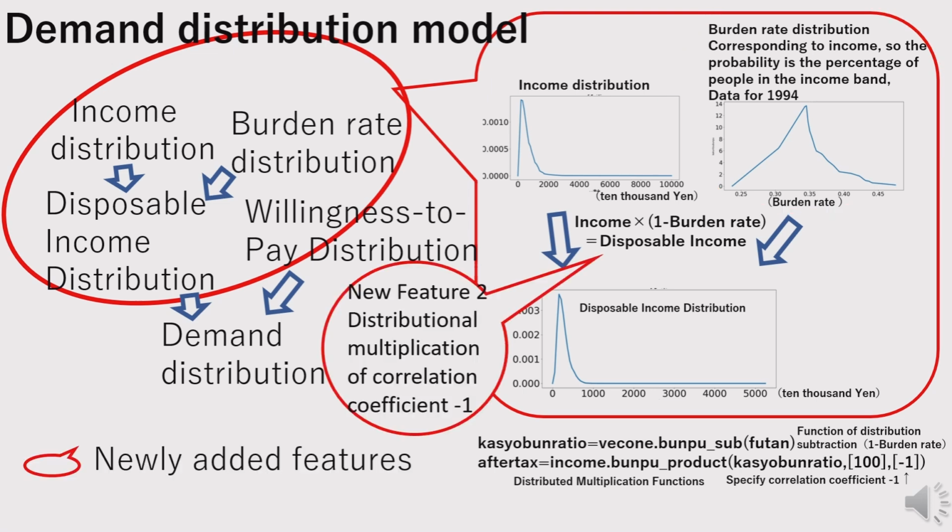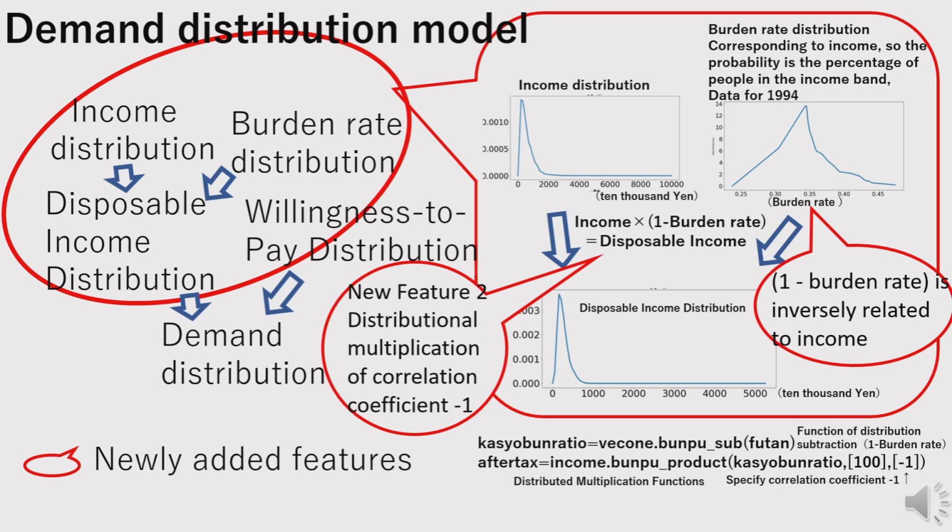The disposable income distribution is derived from the product of the national income distribution and the distribution of 1 minus the burden rate. This product is treated as the disposable income distribution. Since the burden rate has a 1-to-1 correspondence with income, its distribution is defined such that the probability values correspond to income proportions. Thus, the two distributions are negatively correlated, with a correlation coefficient of -1, and the product operation is performed accordingly. This negative correlation computation is a new feature, referred to as new feature 2, added to the distribution engine.